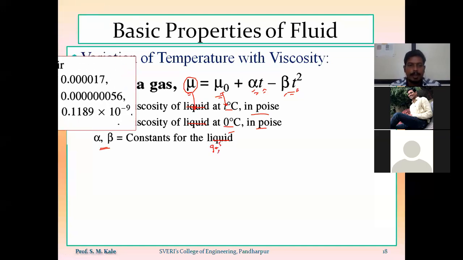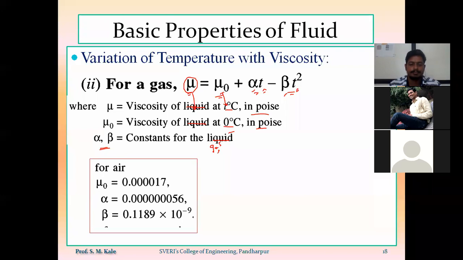So here, if I am considering air as the gas, then value of mu 0 for the air, that means the value of dynamic viscosity of the air at 0 degree centigrade, is equal to 0.4 times 0.17.